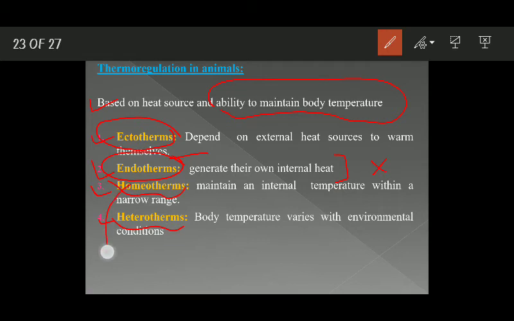Then homeotherms, those organisms which are capable of maintaining an internal temperature within a narrow range, or you can say their body temperature remains almost constant. It does not vary greatly. And finally, heterotherms, these are those organisms whose body temperature varies as per the environmental conditions. If the environment's temperature increases, their body temperature will also increase. And if the environmental temperature decreases, the body temperature of these organisms will also decrease.